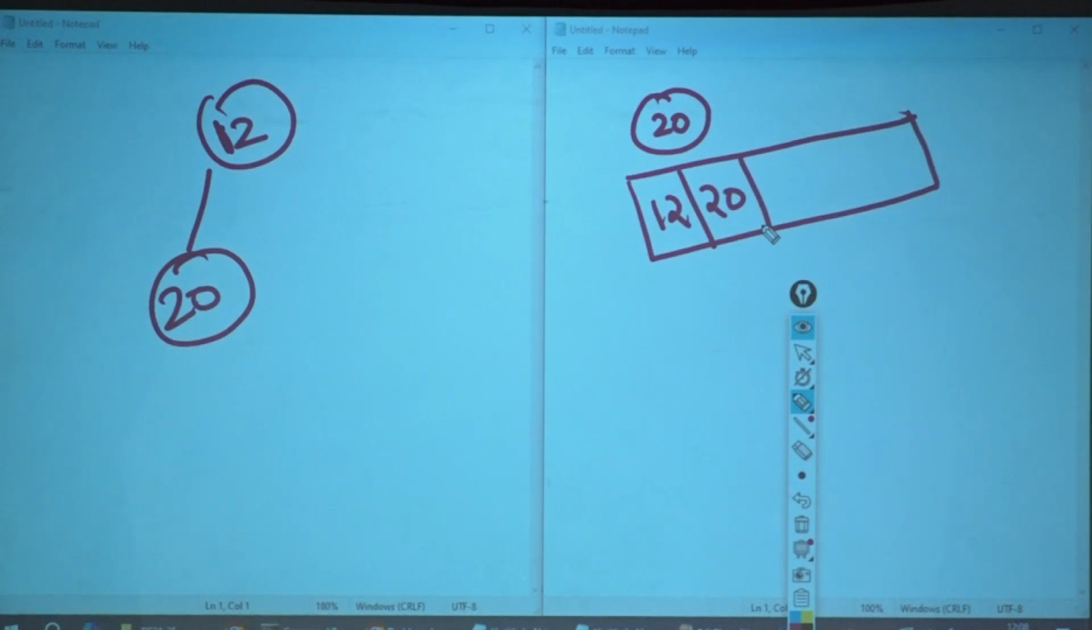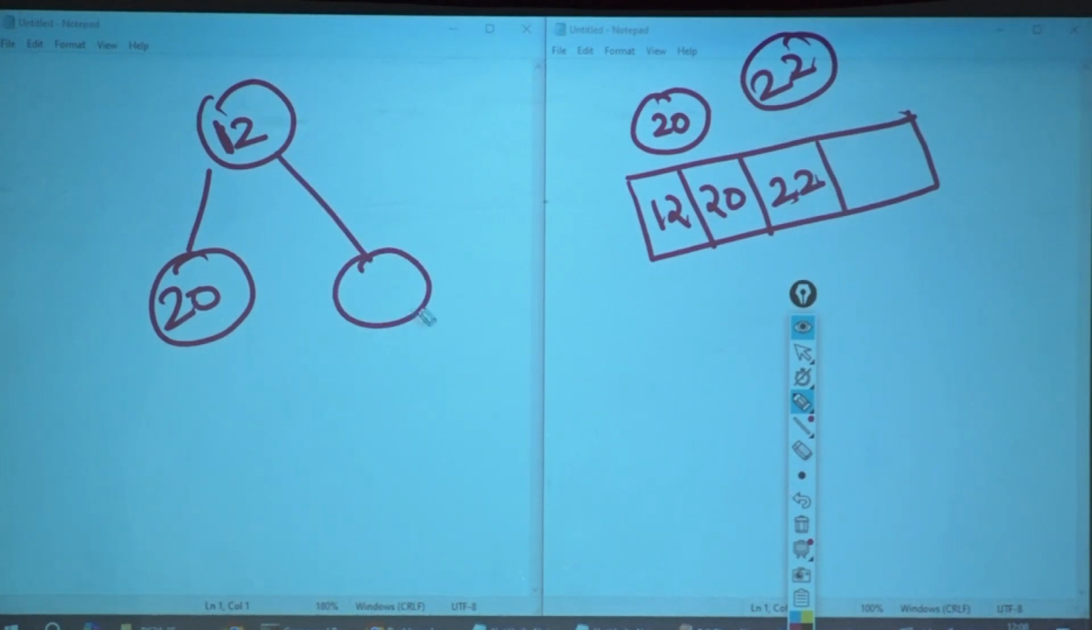Are we clear? Now who comes inside? 22 comes inside. Where will I put 22? Here. When I insert it here, it is sitting here. Now as soon as I enter here, can I find out my parent? Who is my parent? If my parent is less than me, will I do anything? No, I will not do anything. Nothing doing, I will return from here. I don't have to do anything over here.